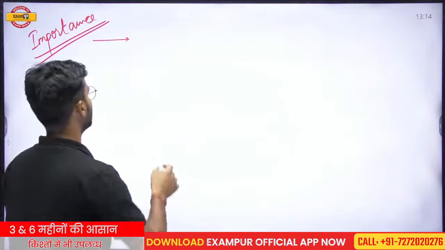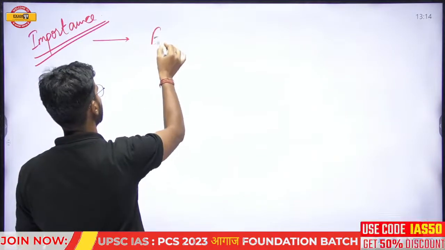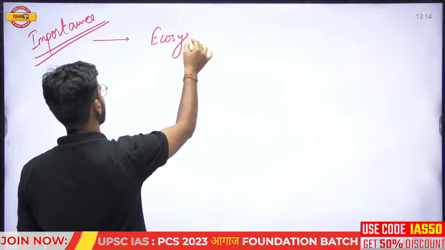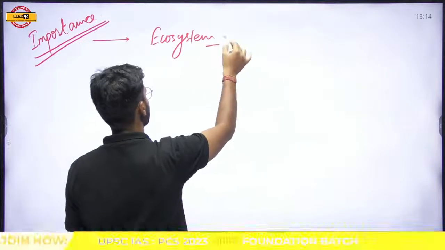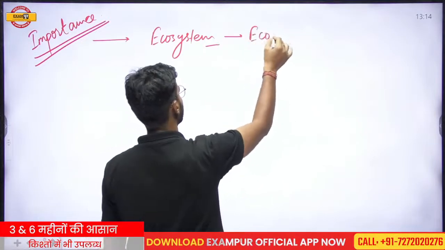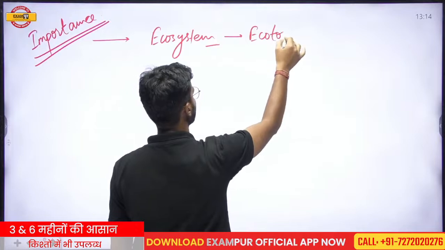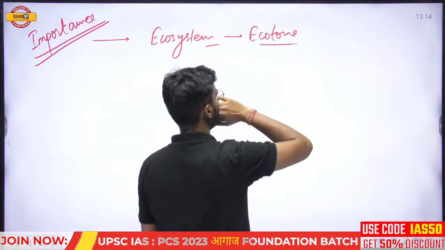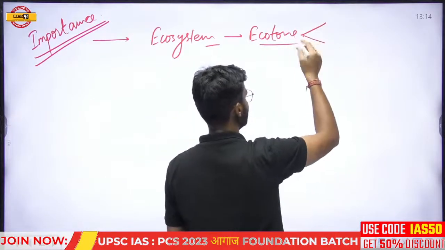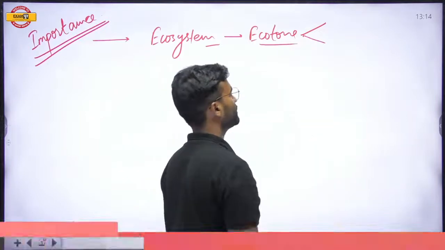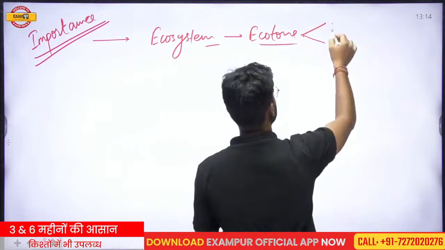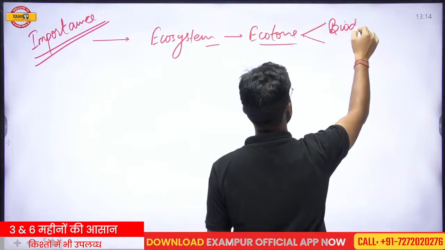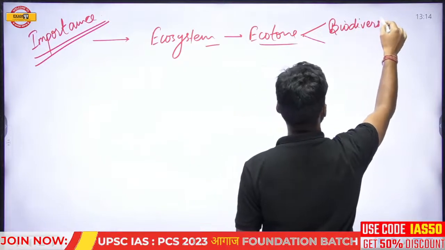Firstly, they are important for the ecosystem, and they act as an ecotone. An ecotone is a region which is a transition ecosystem, and that is why the biodiversity here is relatively higher than in other ecosystems.